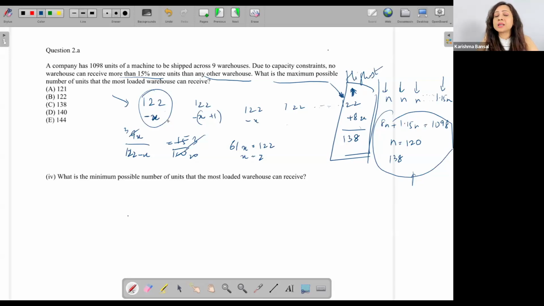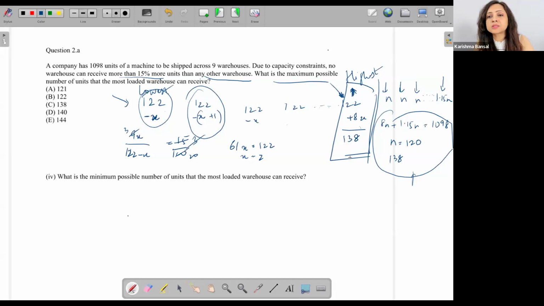So that is the reason why I say all of them are at lowest, and my highest is the one which has whatever I've subtracted from each one of the warehouses, and that is why I'm adding the 8x to that. I don't want to give any of the other warehouses more than the lowest, because then this doesn't become my maximum, right?